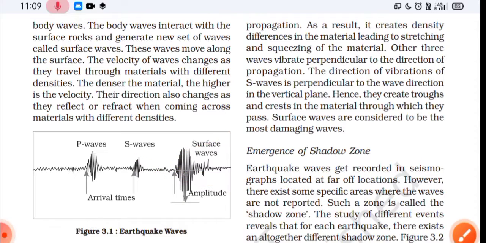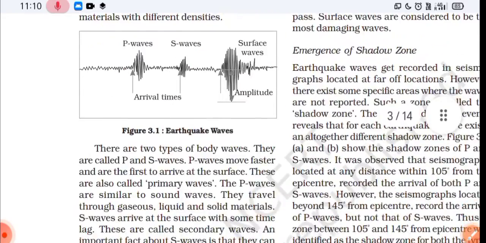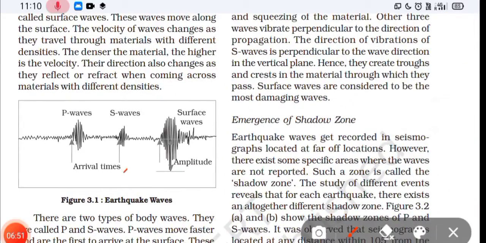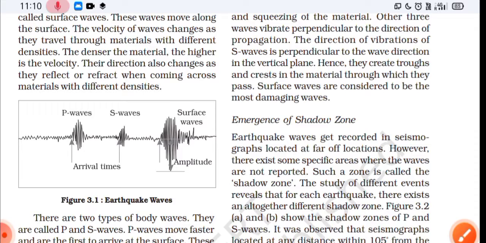See, the main point you have to learn is that P waves move parallel to the direction of wave. If this is the direction of the wave, P waves will also be in this direction only. So they both will be parallel. Okay, and it can travel both in solid as well as in liquid. So P waves travel both in solid and liquid. Okay, now we move to S waves.